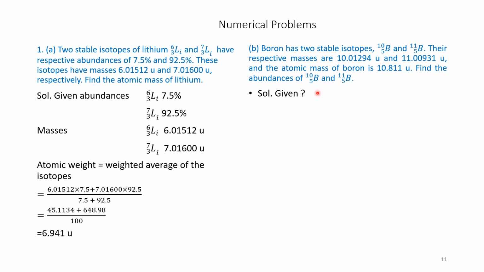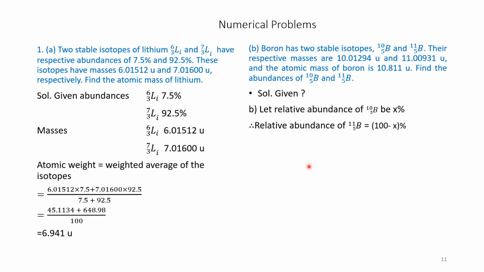Please copy this question and write down the given values while noting down in the book. Therefore, we will solve it. Let the relative abundance of B 10 5 be x% and the relative abundance of B 11 5 will be 100 minus x.